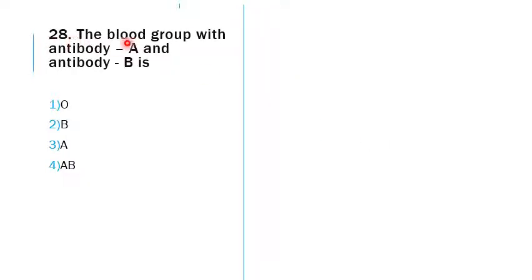28th question. The blood group with antibody A and antibody B is... The options are blood group O, blood group B, blood group A or blood group AB. The answer is the one which does not have the antigen actually. The answer is blood group O.